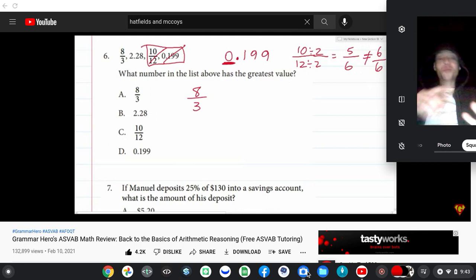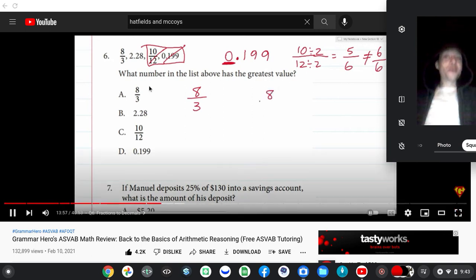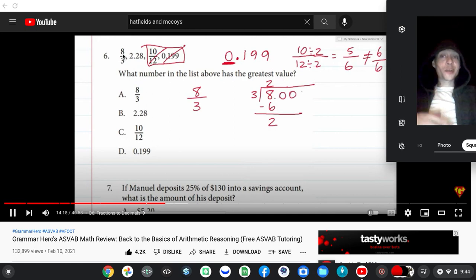We can perform long division to convert this fraction into a decimal. That is to say, we can do 8 divided by 3, and now we're asking ourselves, how many times does 3 go into 8 without going over? That's going to be 2. We can write a decimal and zero placeholders over here, and we can put as many zeros as we think we need.